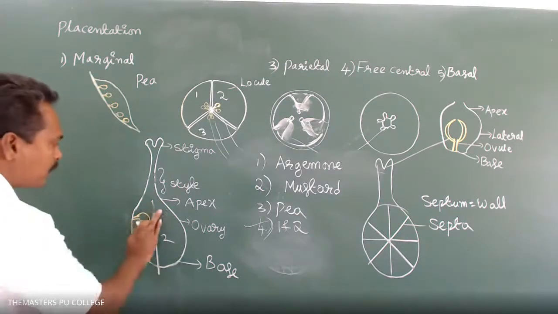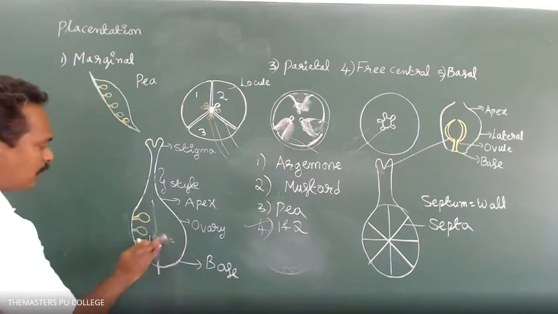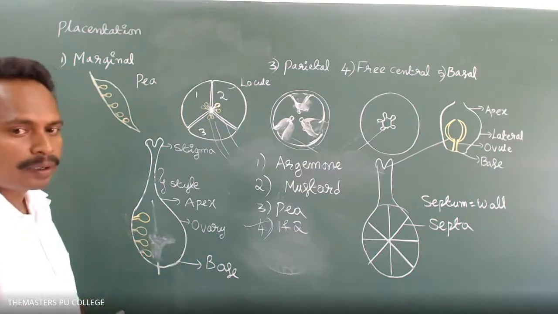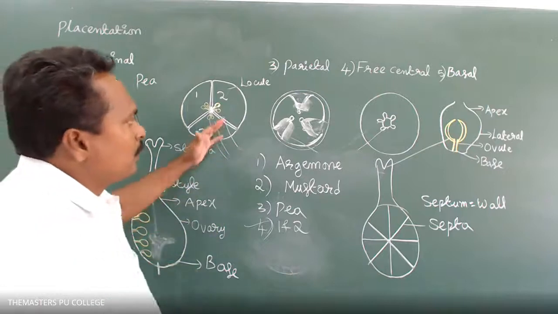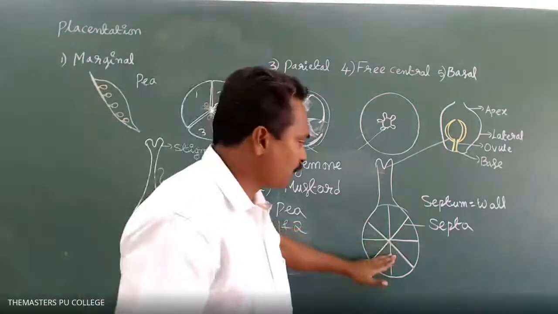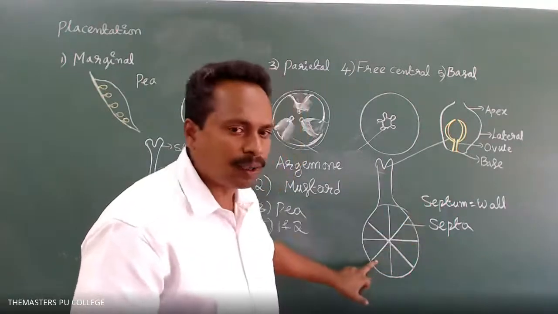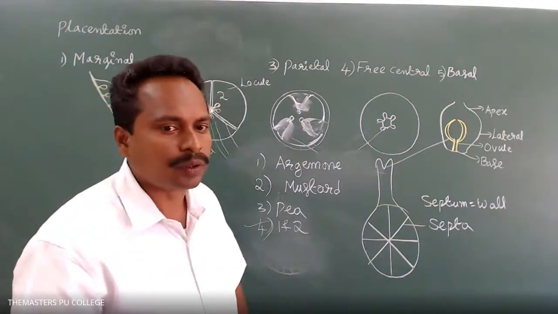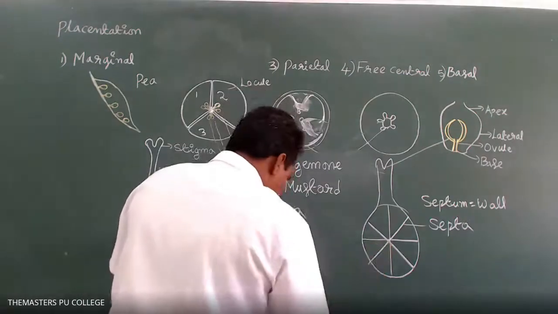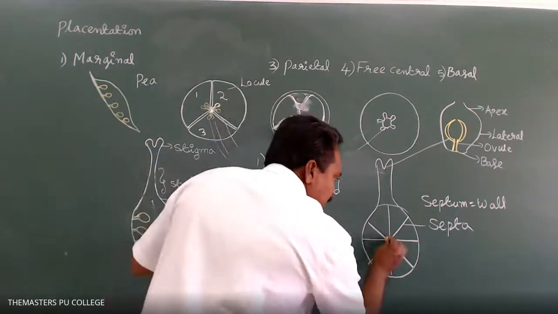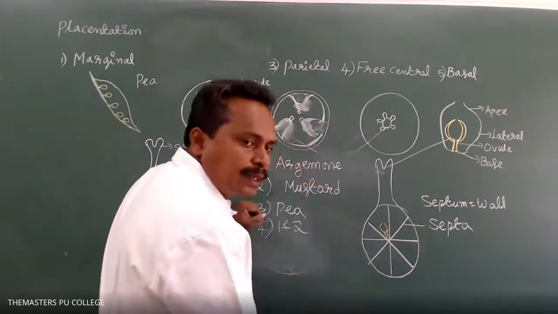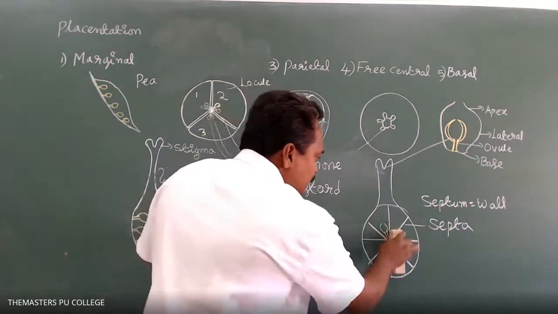If the walls are not there, the ovary consists of one chamber, unilocular. If several chambers are there, it is a multilocular ovary. So here the ovules are attached at the axis region, but the septums are destroyed.